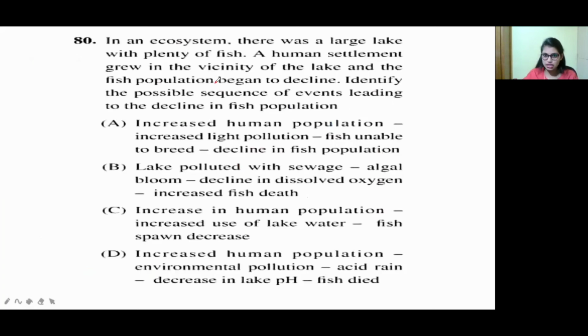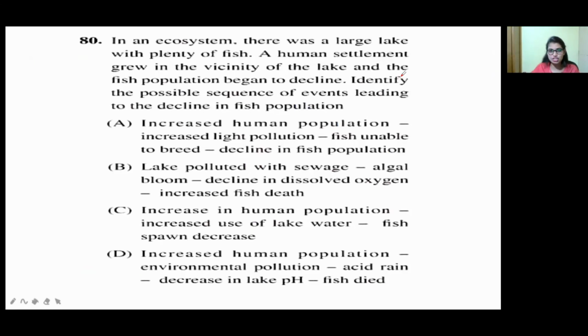In an ecosystem, there was a large lake with plenty of fish. Many fishes were there in the ecosystem. A human settlement grew in the vicinity of the lake and the fish population began to decline. Means the human population grew in that place, which led to the decline in the fish population.